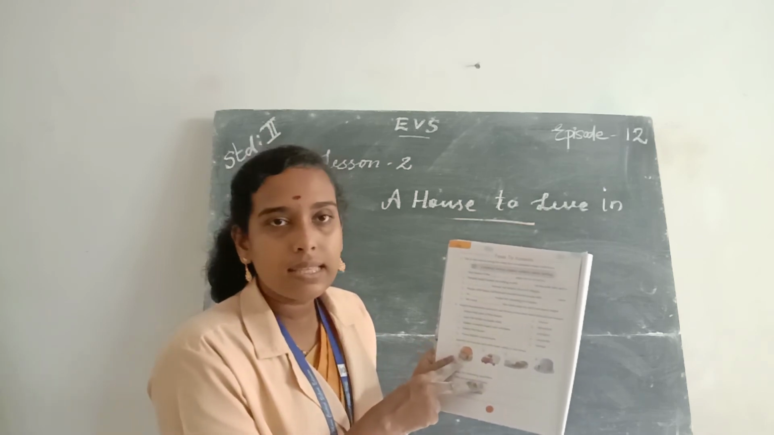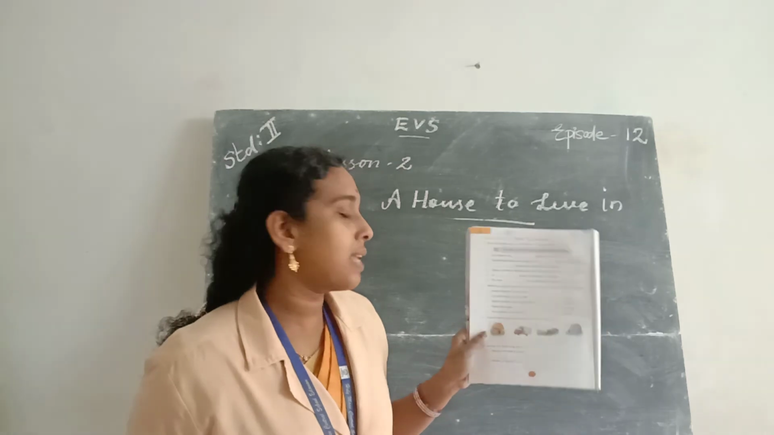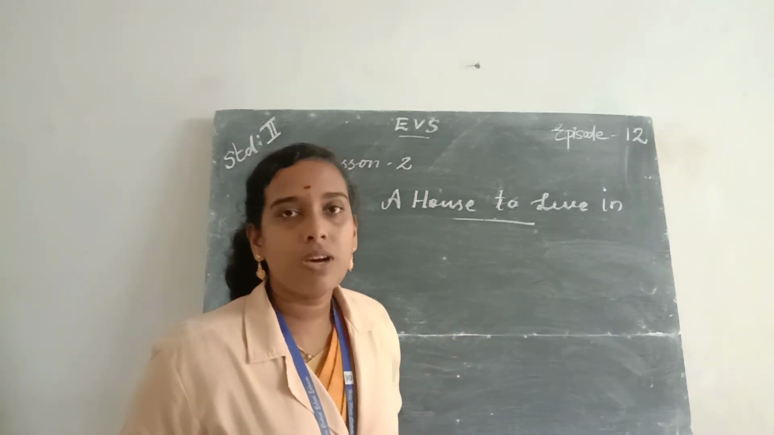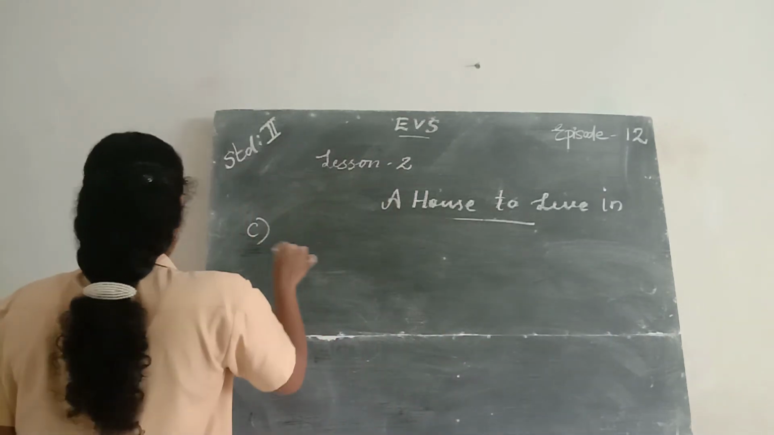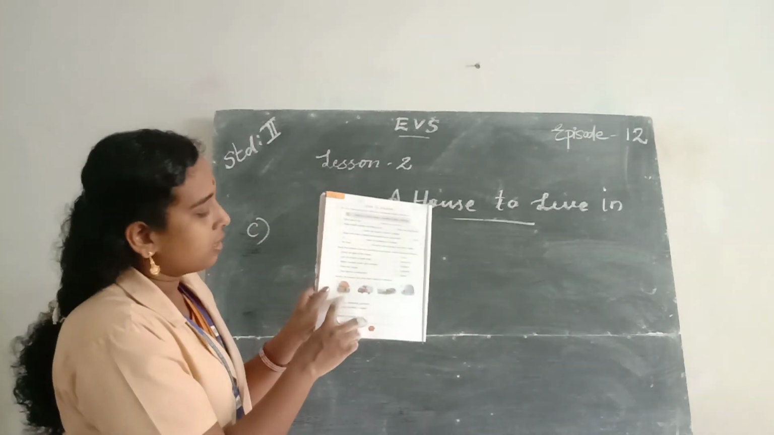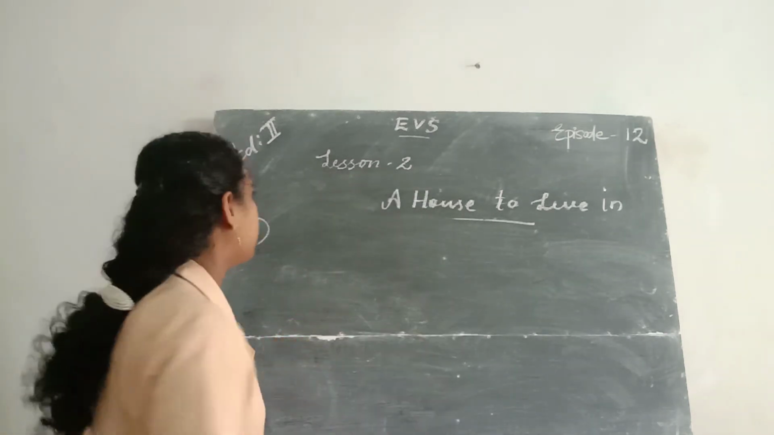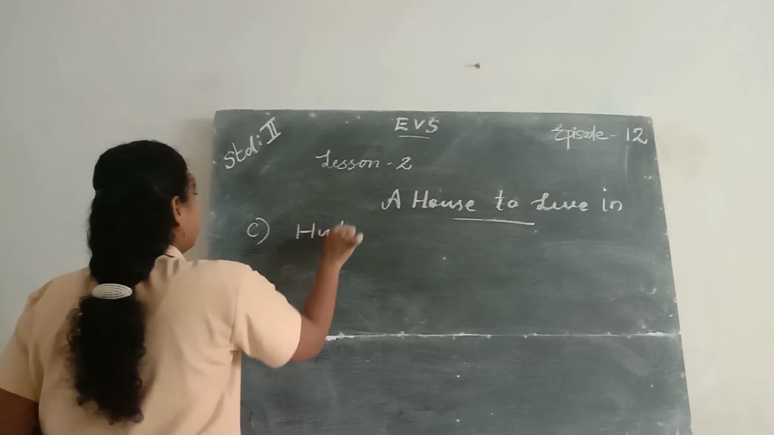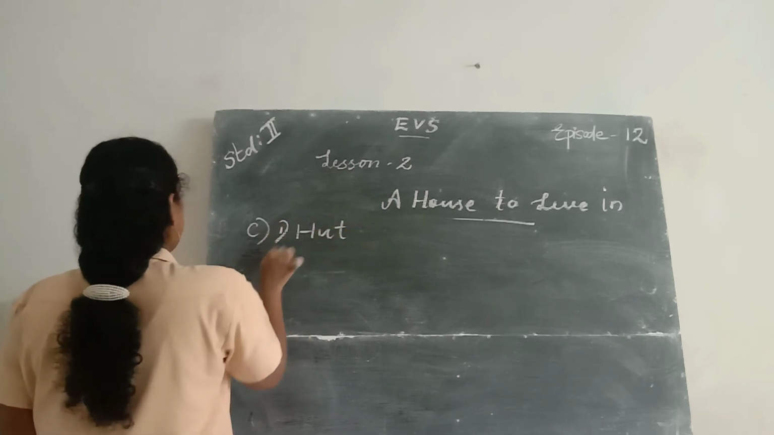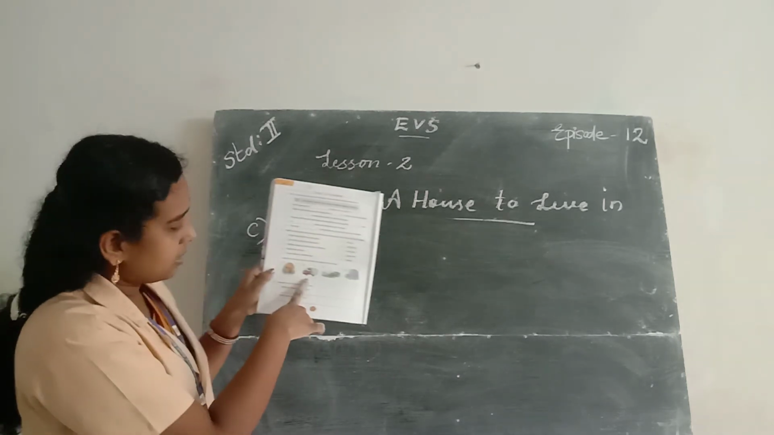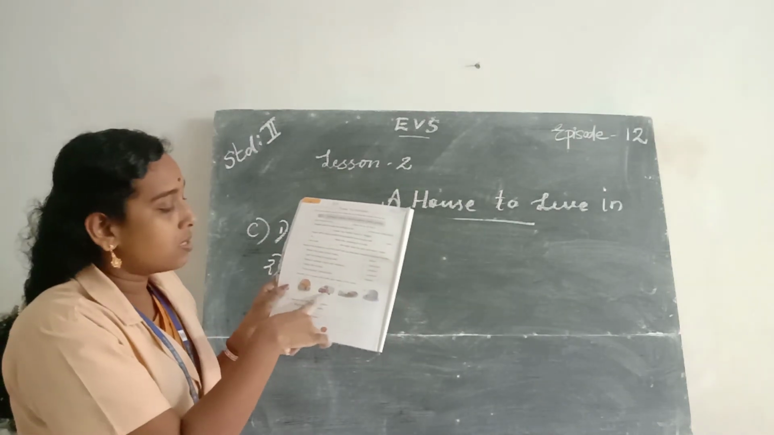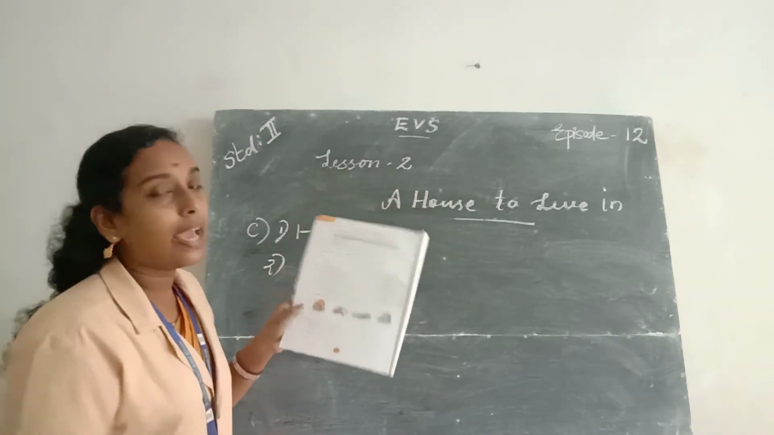What type of house is this? Kacha houses, and this is a hut. Hut is an example of kacha houses. So write hut in this column. So the spelling of hut, H-U-T, hut. First one. And the second one, this is a caravan, house on wheels.